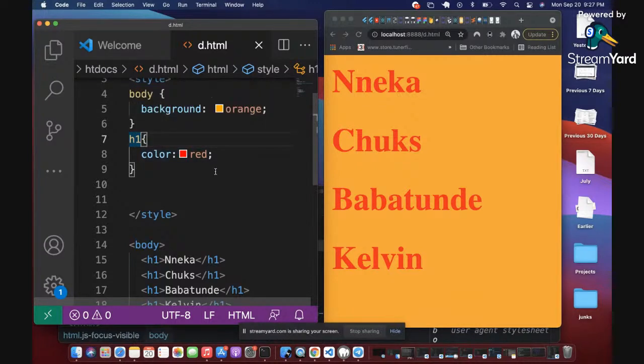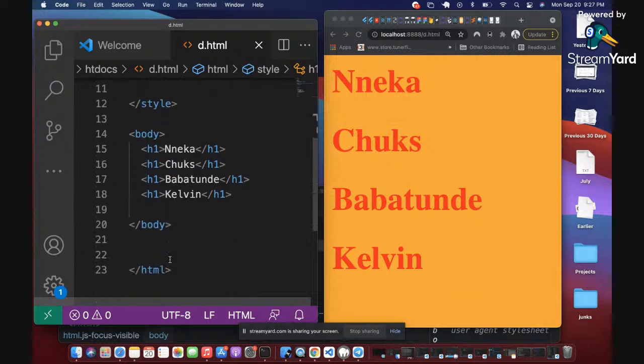So how do you segment? Is it not clear enough and direct? Oh, it is clear enough and direct. Thank you, Banjotola. All right, so how do you talk to a subset of a particular HTML tag? For example, I want Nneka to be white in this list here. How do I isolate only Nneka to be white?